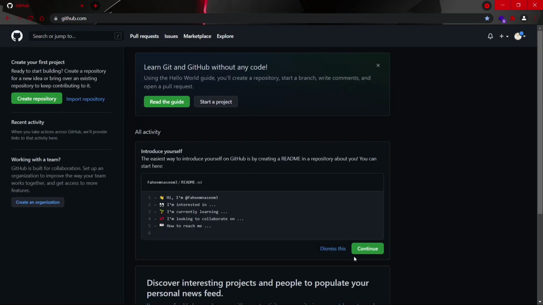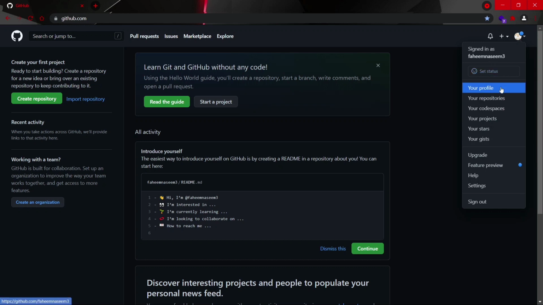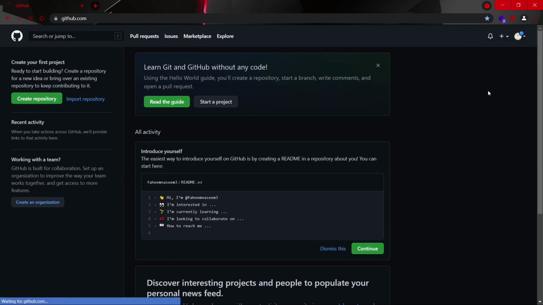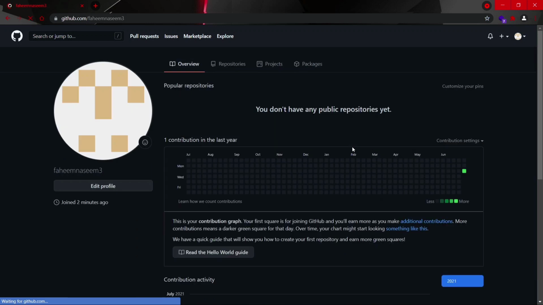So for the time being, we skip the things on this page. So this is what your home page looks like. So let's proceed to your profile. You will have to click on the profile icon in the top right corner, because I haven't set any profile image yet, it will give me the default one. So let's switch to your profile.